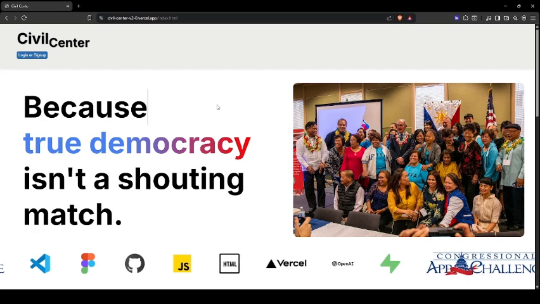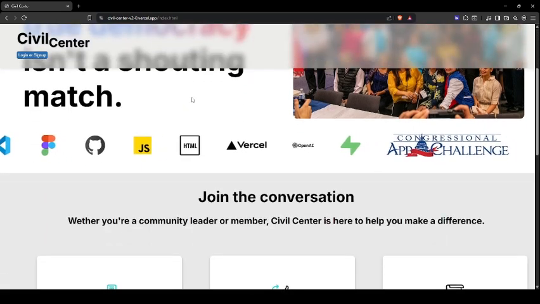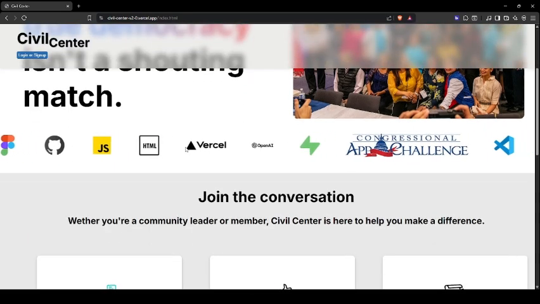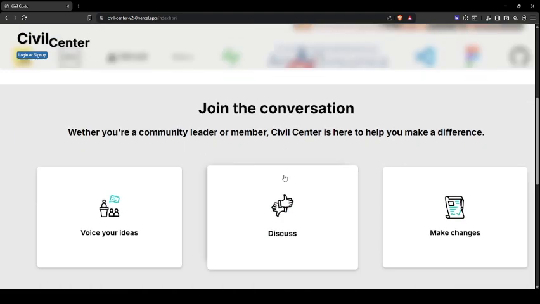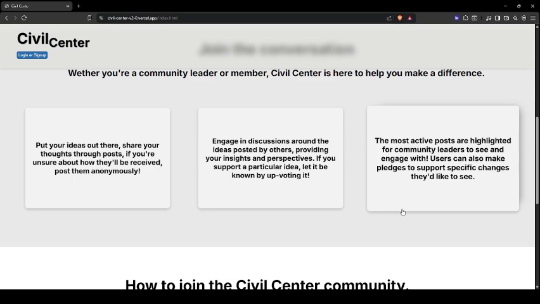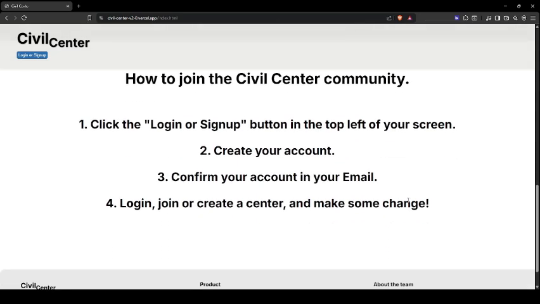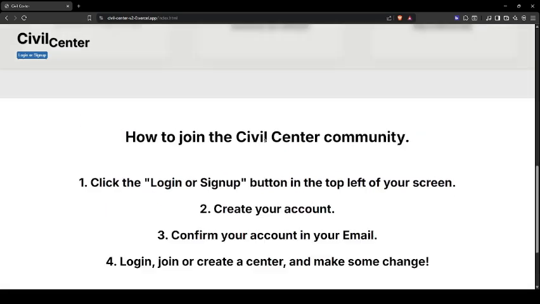Here we can see our web app hosted on Vercel. This is our landing page. The carousel shows some of the utilities that we've used to create our app: HTML, JavaScript, GitHub, Vercel, etc. These cards display some of the purposes a user might want to utilize our app. This is a list of how you can sign up or log in and start making some changes.